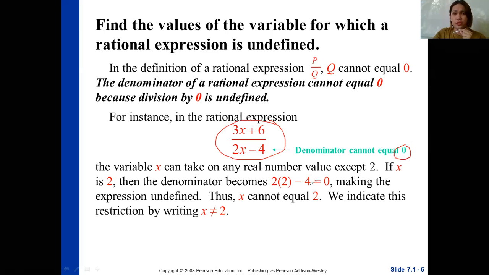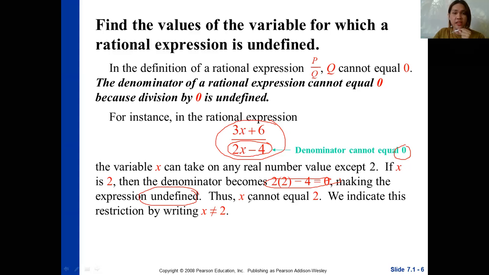That gives you 2 times 2 minus 4, which is equal to 0, making the expression undefined. This is the reason why your x in the denominator must not be equal to 2, or else the denominator will become 0 and the rational expression will become undefined.